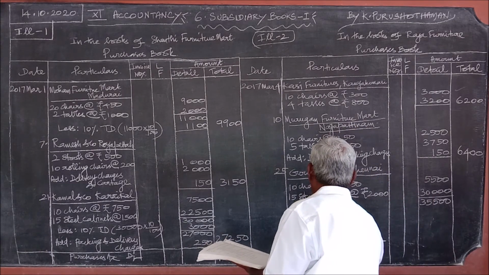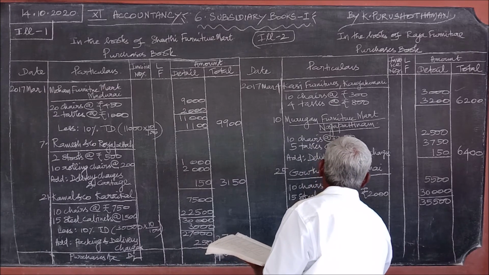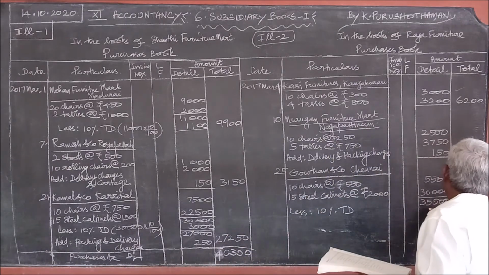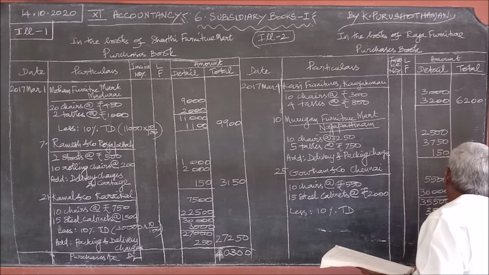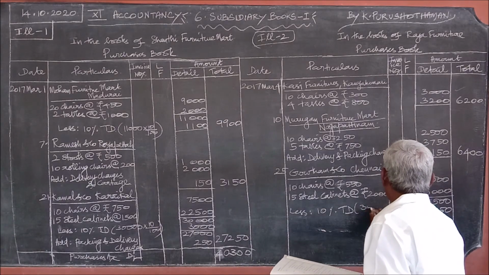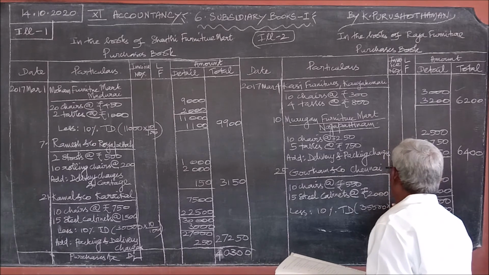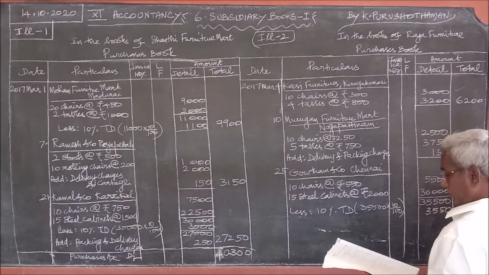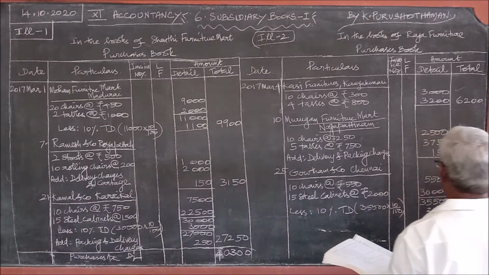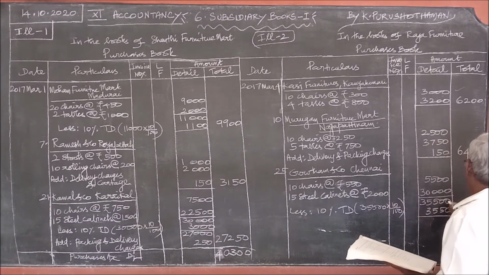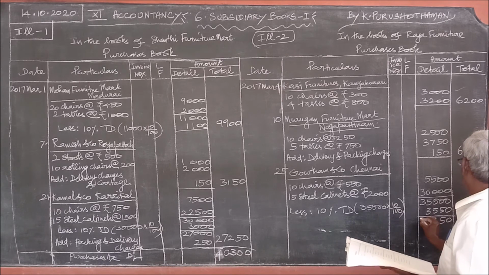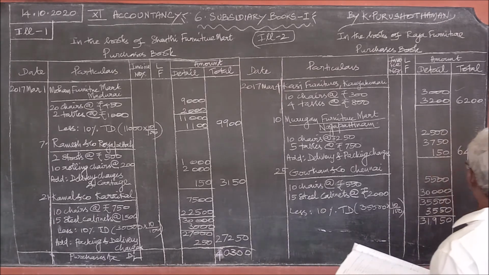So less 10% TD. For this 3,550. You can write here even 35,500 into 10 by 100. So 3,550 less. What should be the amount then? 31,950.